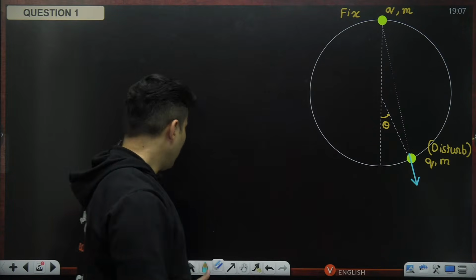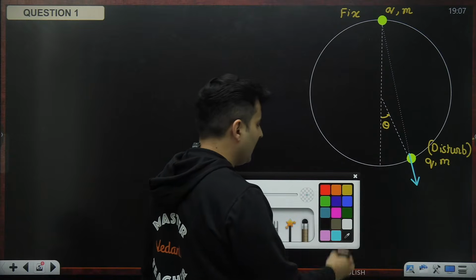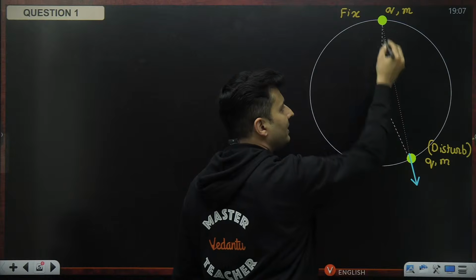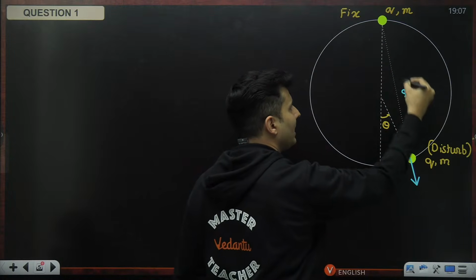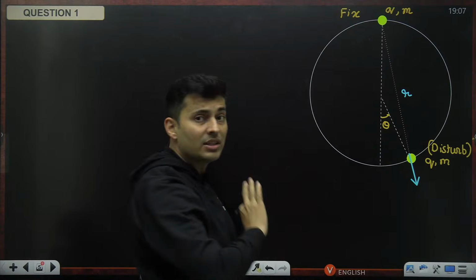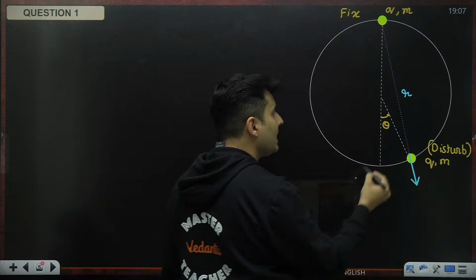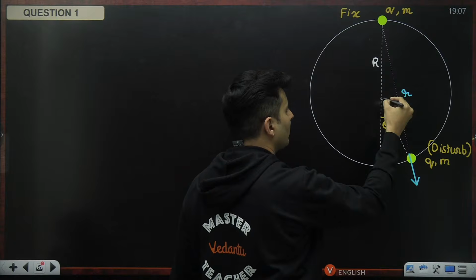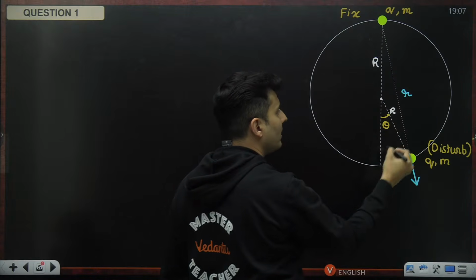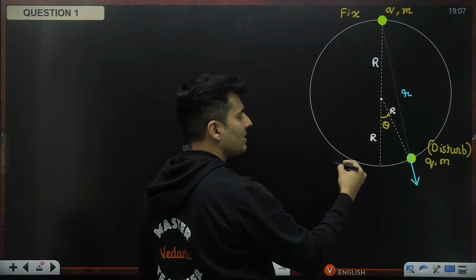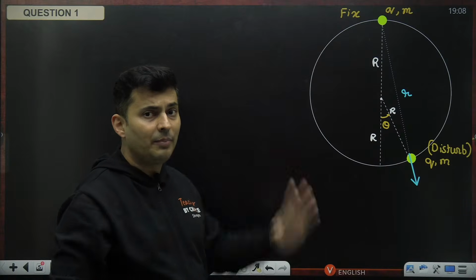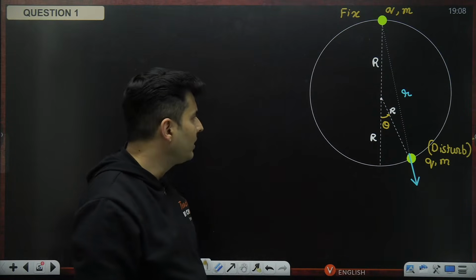Okay, now how much will that force be? For that I have an idea. If I join these two points, the length of the chord, let me assume it as r. r is the distance of separation between these two charges, but that is very much different from the radius of the circle, which is from the center to this point, or center to this particular point over here. Even this is also the radius. Radius and r are completely different. Small r is the separation between the charges along the line joining them.